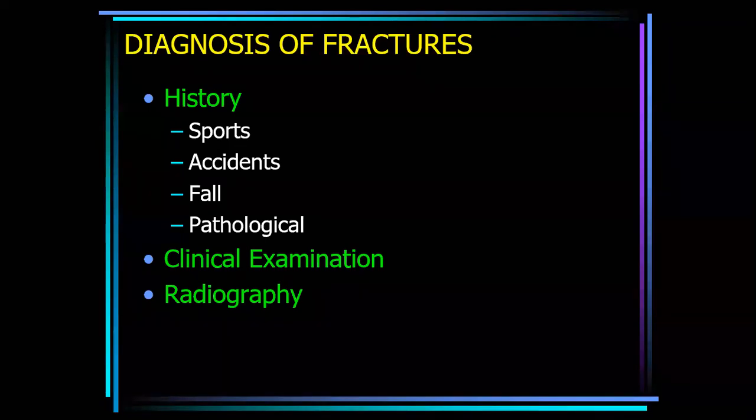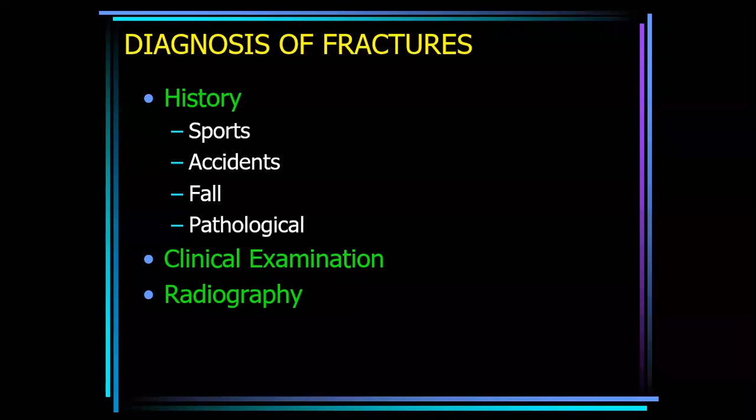Okay. So fracture can occur in the spine. The patient may complain of back pain. If there is a history of fall, then you can do an X-ray of the spine, and also examine the spine later. So diagnosis of the fracture is very evident from the history.